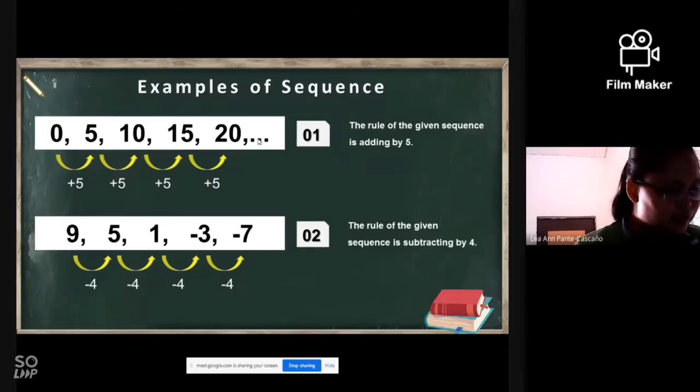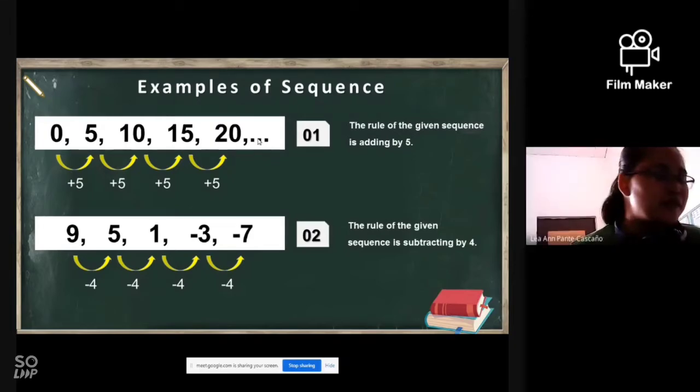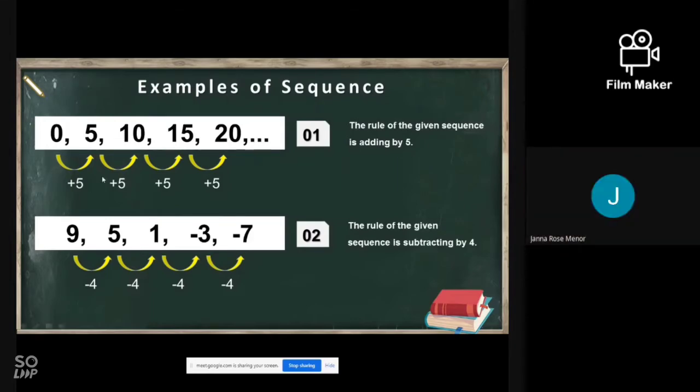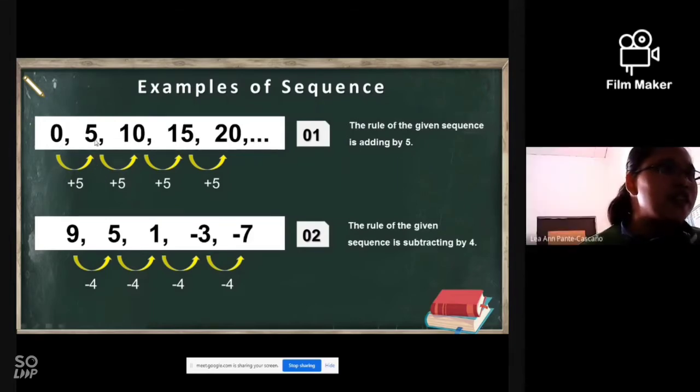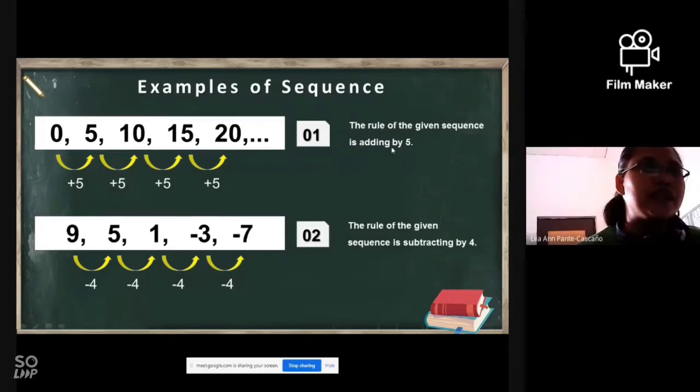Added by 5. So it shows here that to find the next term, just simply add 5. So the rule of the given sequence is by adding 5. So the rule or the pattern is simply adding 5. So that's it. For example, number 2, the pattern is what?